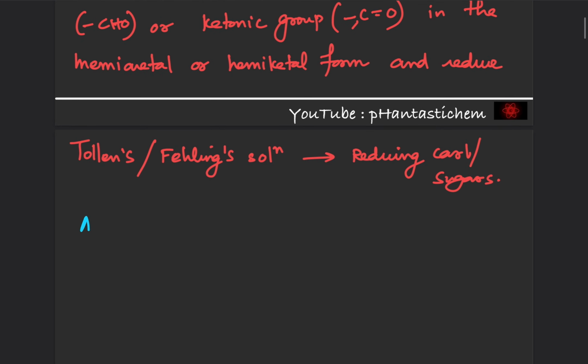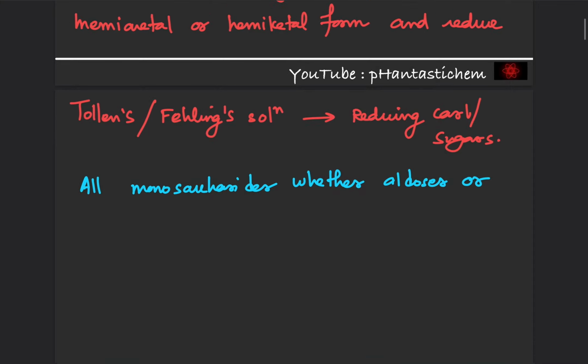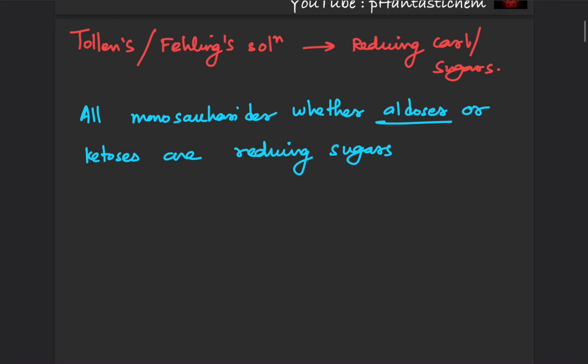Very important: all monosaccharides, whether aldoses or ketoses, are reducing sugars. By aldose I mean those monosaccharides which contain the CHO group in the open chain form, for example D plus glucose.